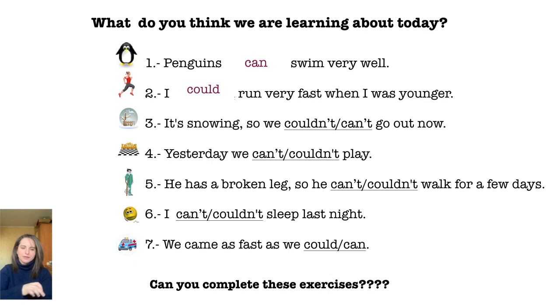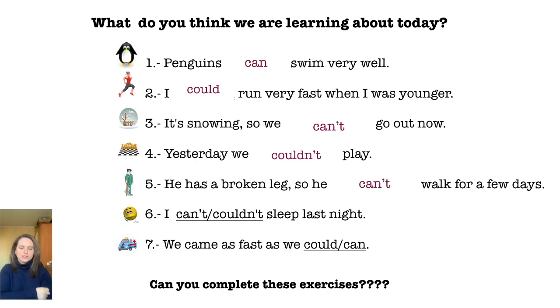Okay, the first one, penguins can swim very well. Number 2, I could run very fast when I was younger. Number 3, it's snowing, so we can't go out now. Number 4, yesterday we couldn't play. Number 5, he has a broken leg, so he can't walk for a few days. In reality, it's more like a few months, but we'll leave it at a few days. Number 6, I couldn't sleep last night. Number 7, we came as fast as we could.